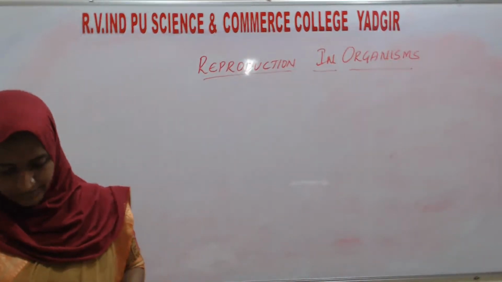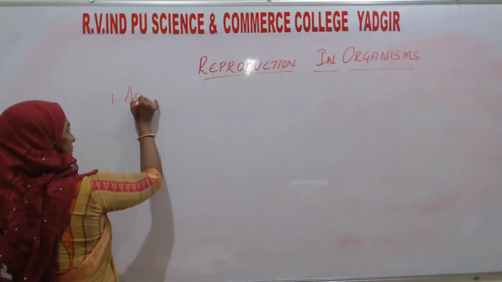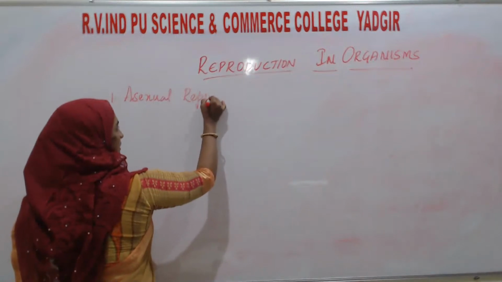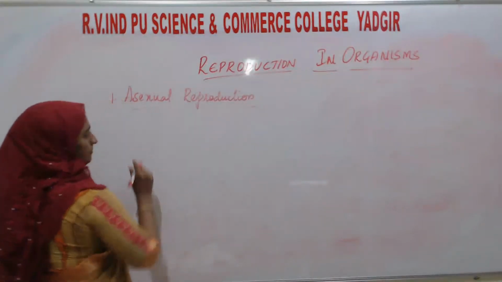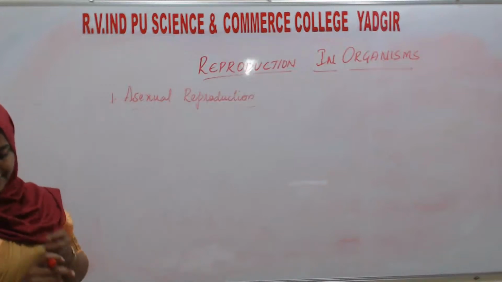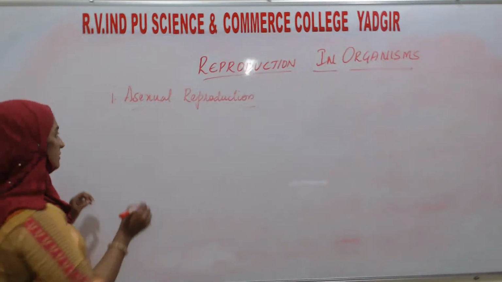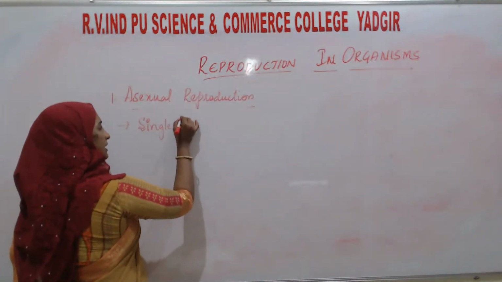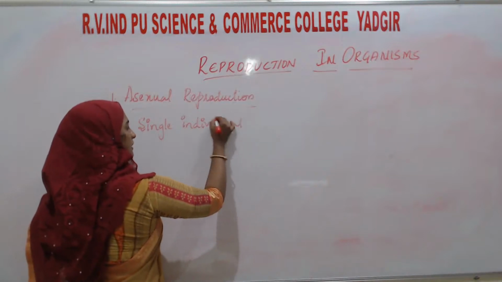Next one, asexual reproduction. First, in detail, we will talk about asexual reproduction. As I told, there is involvement of only a single individual. In asexual reproduction, a single individual, or a single parent as we can also say.